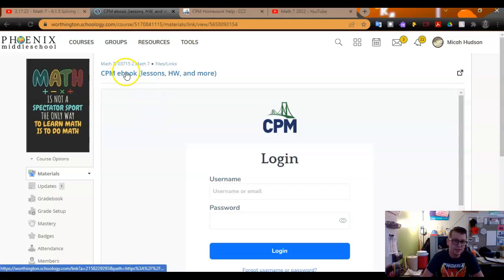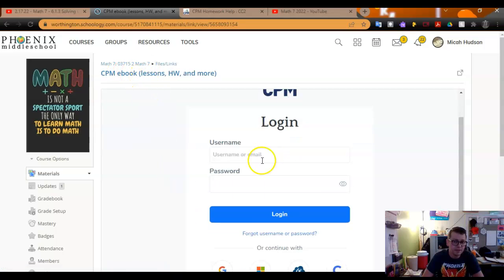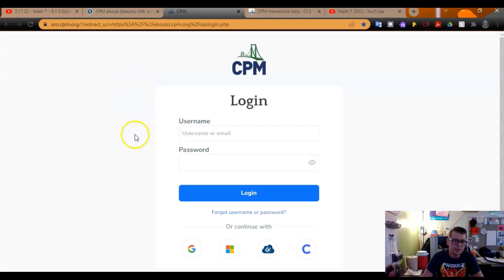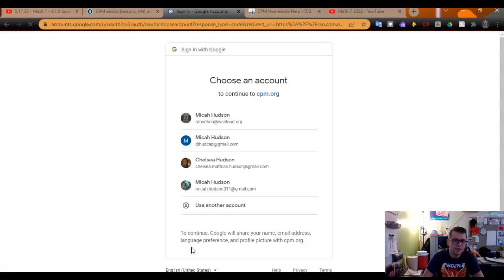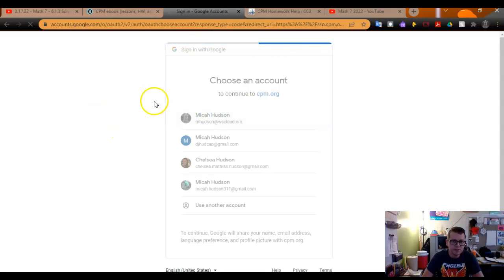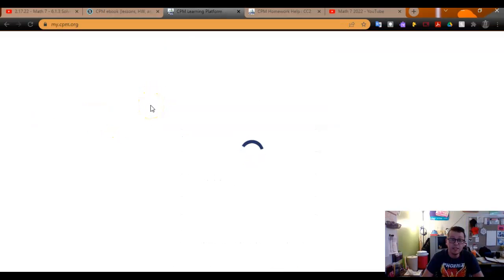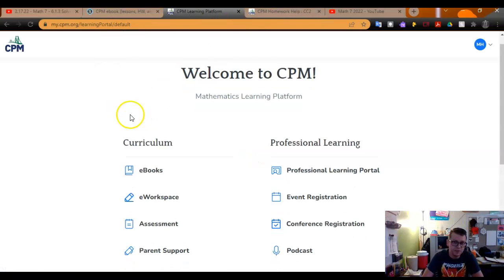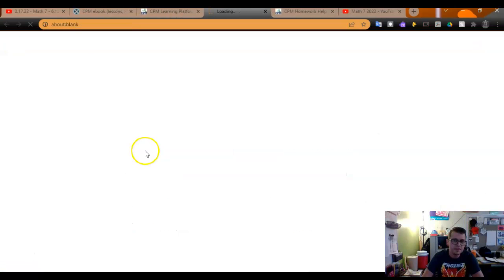has an ebook that they can get to here, but this won't work. If I try to log in from here, this link will actually break. So I will need to click on that and log into the ebook from outside of Schoology. And then kids will need to be logged into their school Google account to make this work. So if this does not work, they should open a new tab and log into their Google. And then once here, they can select the appropriate ebook.